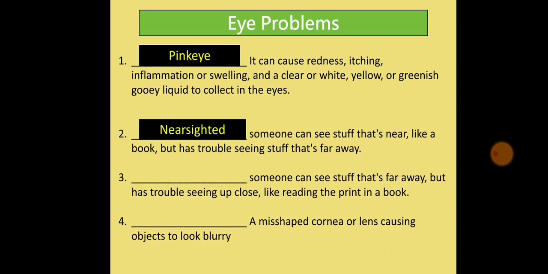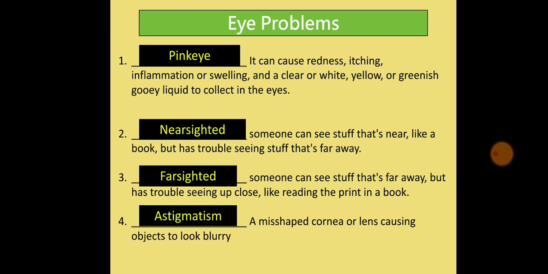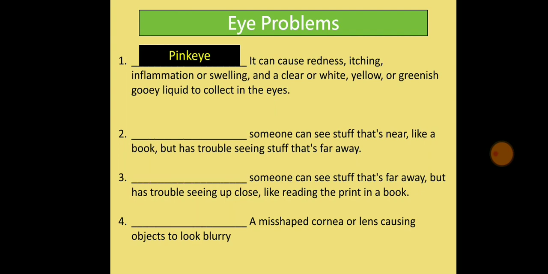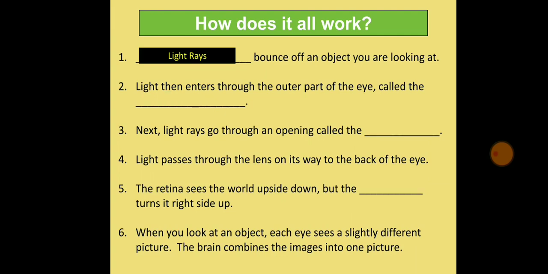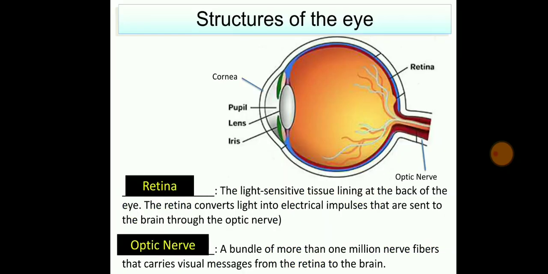These are some eye problems: pink eye, nearsightedness, farsightedness, and nystagmus. Now I will tell you what exactly they are. Okay, now focus on this structure. If it is asked in the exam, it will be the same.